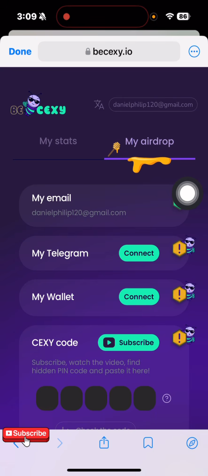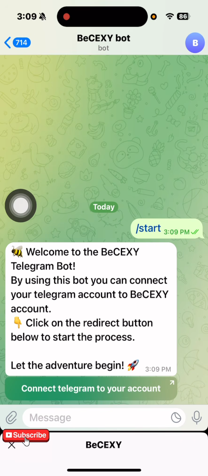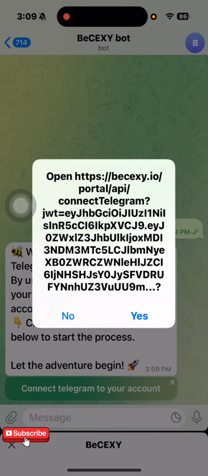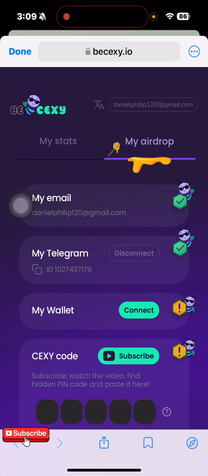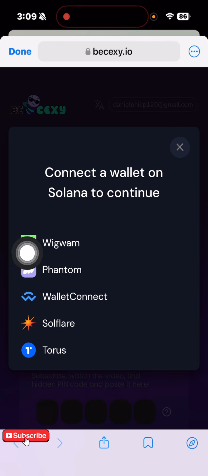You come to the airdrop section right over here. You have to connect your Telegram, and your wallet is also required. The first thing you have to do is click right here to connect your Telegram. Once you have your Telegram connected, you're going to see right here that it has automatically been marked. Then on the other hand, you have to connect your wallet.